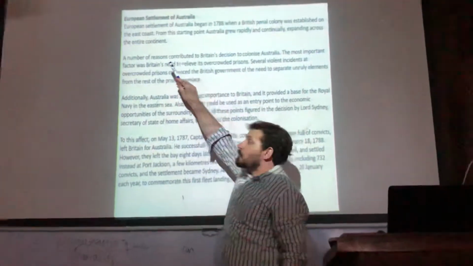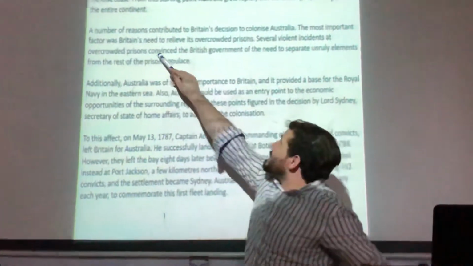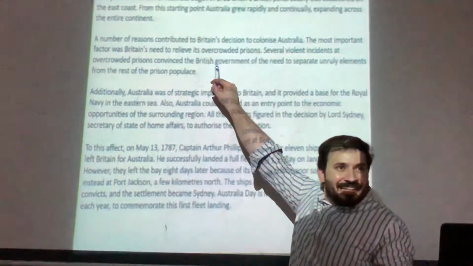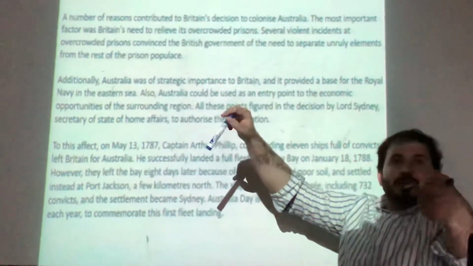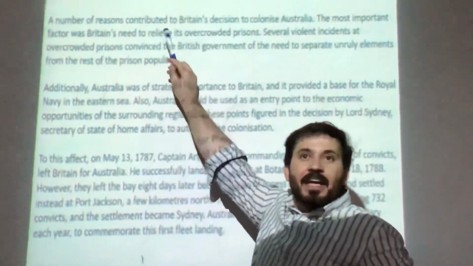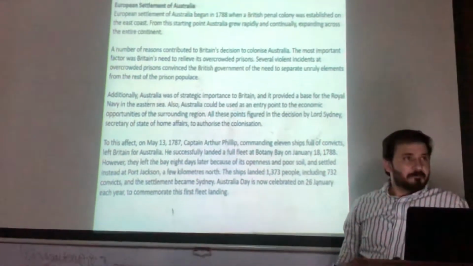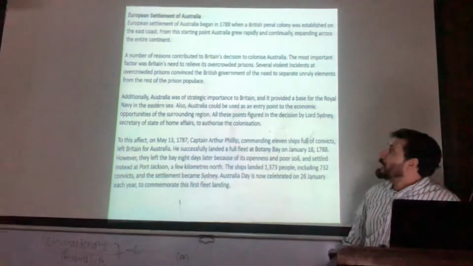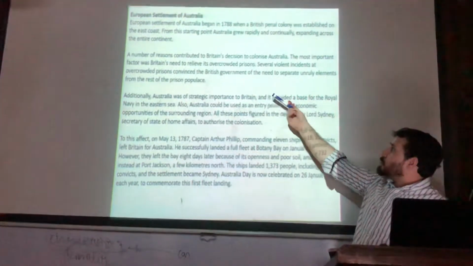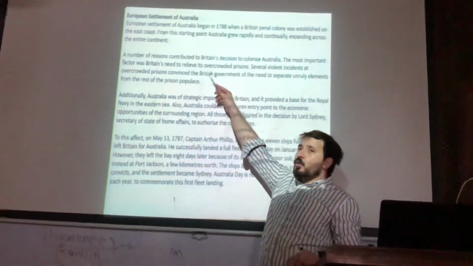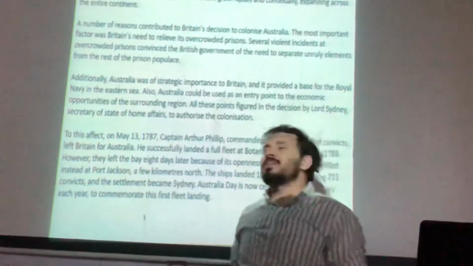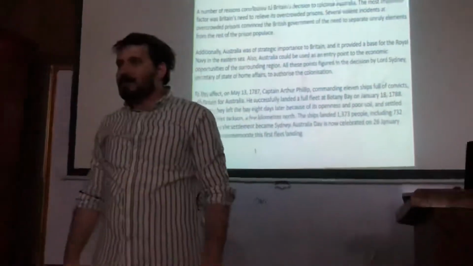So this its is used for Britain's overcrowded prisons. But to deceive you, they have used what? Its. And this its refers to Britain's. Clear? Britain's need to relieve its overcrowded prisons. So the correct answer can be what? Overcrowded prisons can be the correct answer in this case.